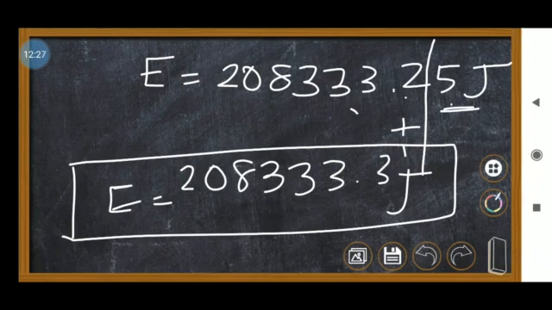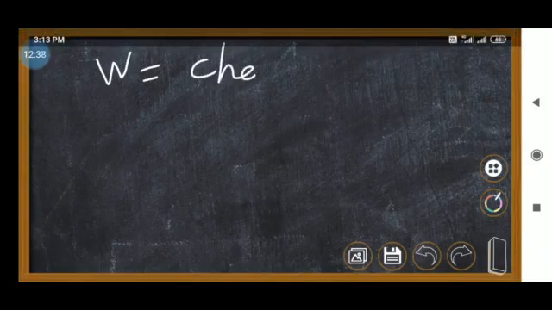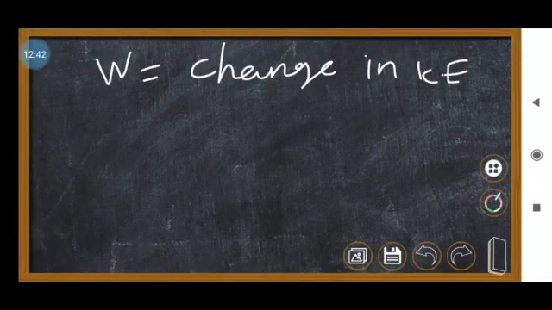So this is for the energy, the energy for the second case. So now work done equal to change in kinetic energy. Change in kinetic energy means when it is moving, that time we found 20833 point something. When it is at stop means 0 we found. So change in kinetic energy means that big value minus small value.